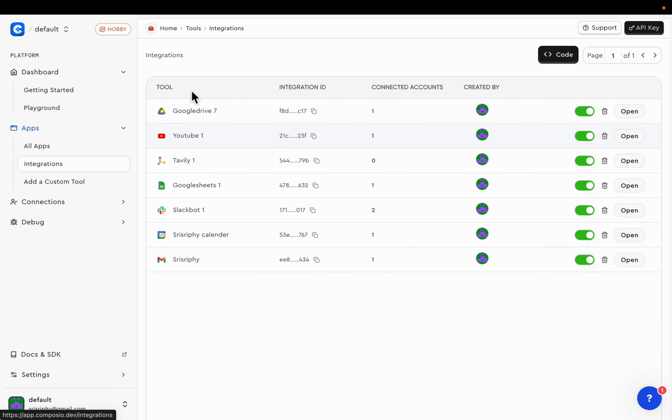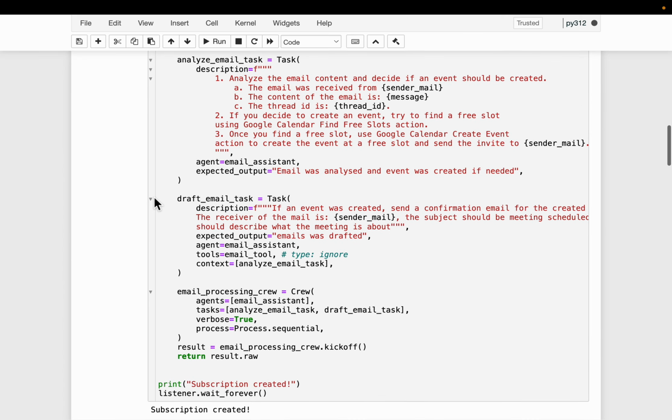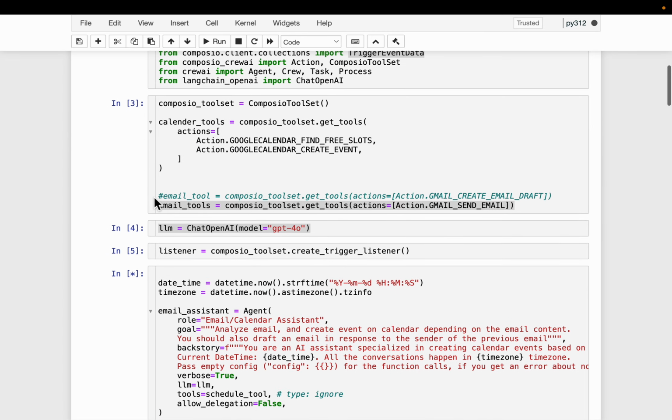If I go to integration, as you can see, I have already given permission to a bunch of tools, including my Gmail and the calendar. So give the permissions, copy your API key, and let's go back to the code. All right.